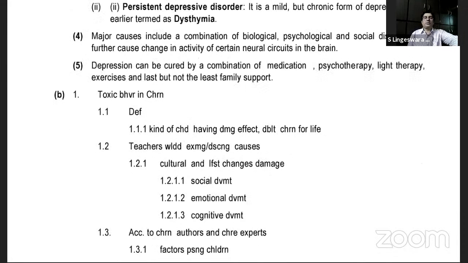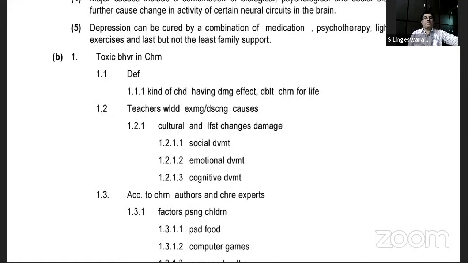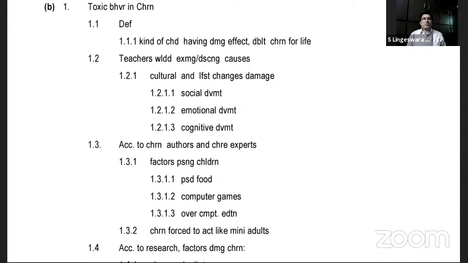It can be cured by a combination of medication and psychotherapy, light therapy, exercises, and last and most important, I think I have quoted to underline this also, family support. Got it? Yes, sir. And you better take a snapshot of this, so that you can have a good practice with reference to this exercise. Yes, sir. Done, please.